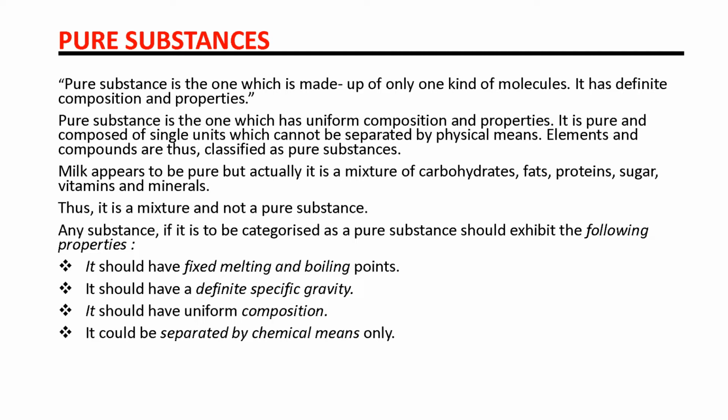It should have uniform composition. It could be separated by chemical means only. So these all are the characteristics of pure substances. Pure substances have fixed melting and boiling points, definite gravity, uniform composition, and this is very important: pure substances are separated by only chemical methods.